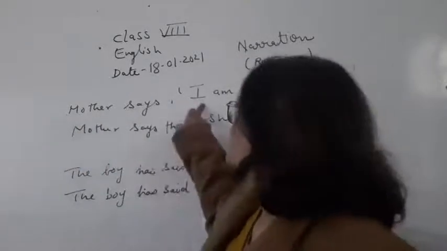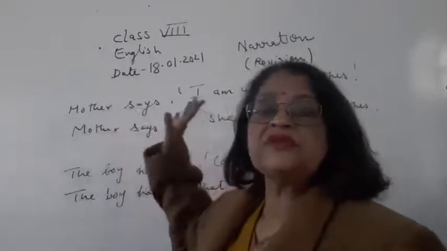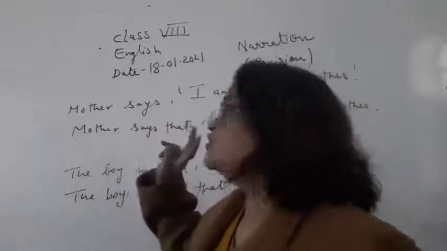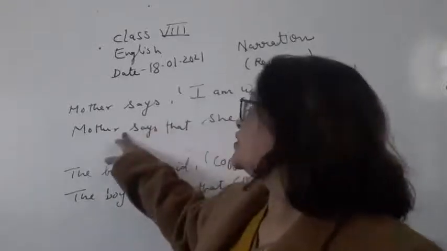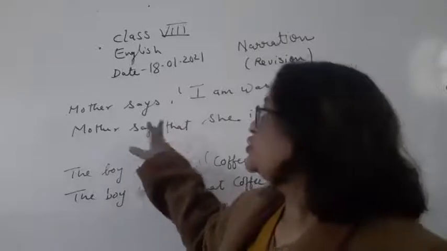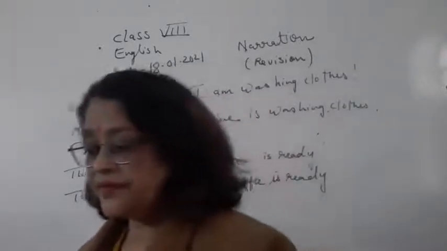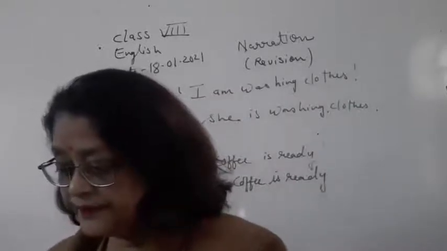First person always changes according to the subject. If it is the second person, it will change according to the object. Here the object is not there, so "says" will be used. If the object had been there, it would have come as "tells".